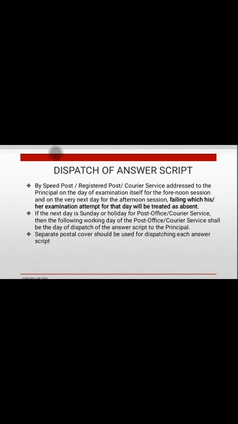If you are completing your exam in the forenoon, by the afternoon you need to dispatch your answer script. If you have an exam in the afternoon, you can dispatch it the next day. If the next day is a holiday, you can dispatch it on the next working day. Anyhow, if you complete by today and have no other examination, you need to dispatch by afternoon. For each and every examination, you need to post the answer sheets separately in the cover.